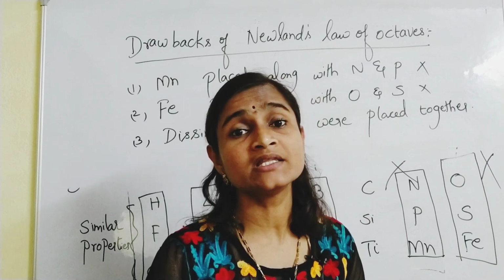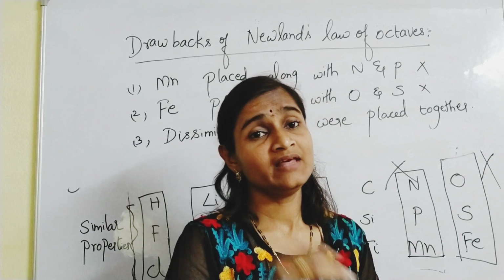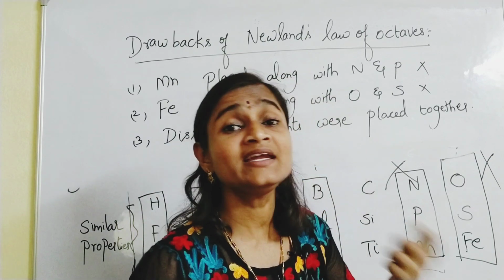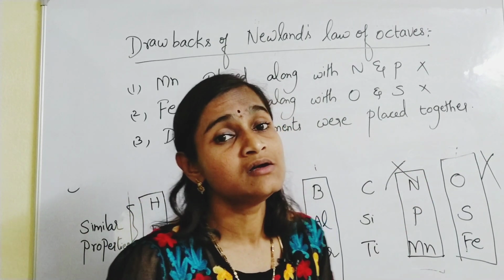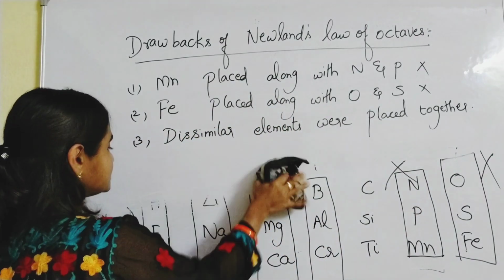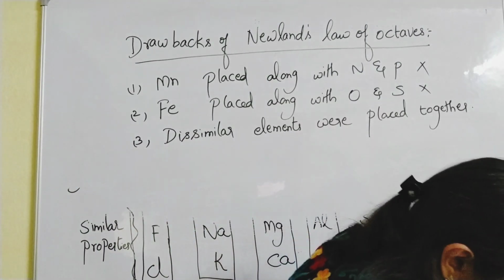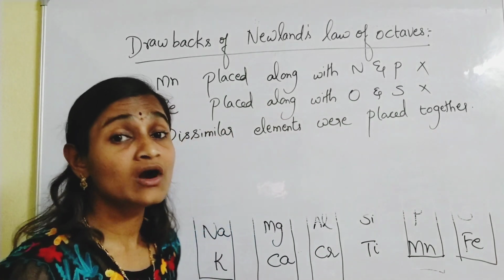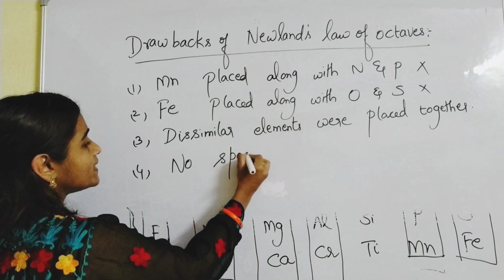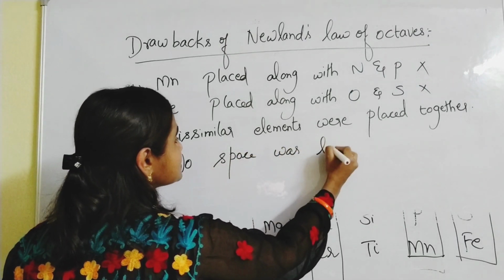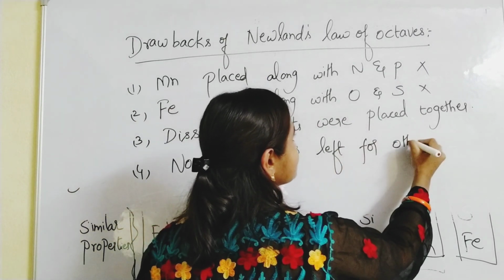He did not leave any gaps. Some elements were known at that time, but their atomic weights were not discovered, and he didn't leave gaps. He kept on arranging like this, and this went wrong. So wrong positions. No space was left for other elements.